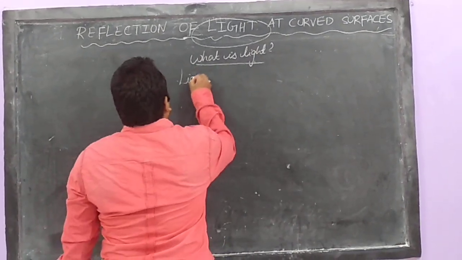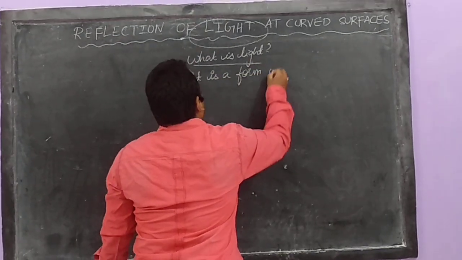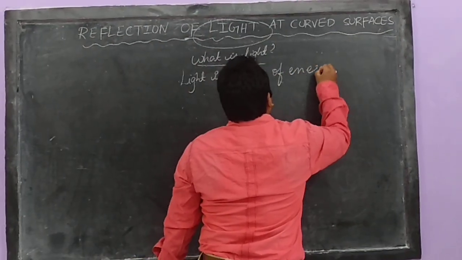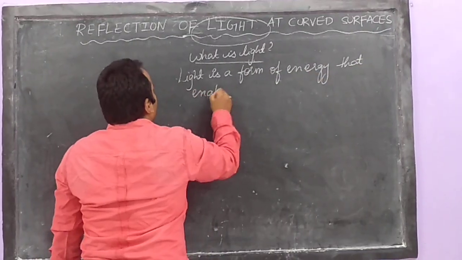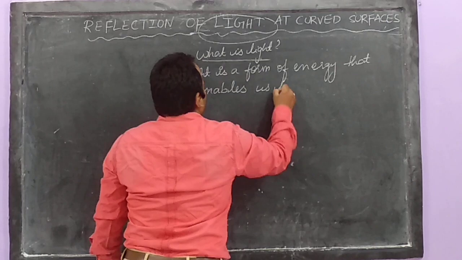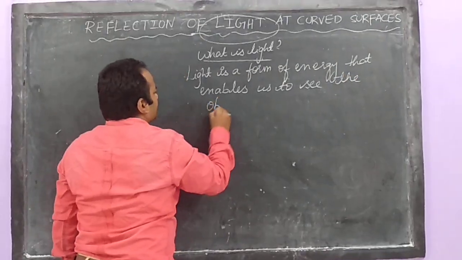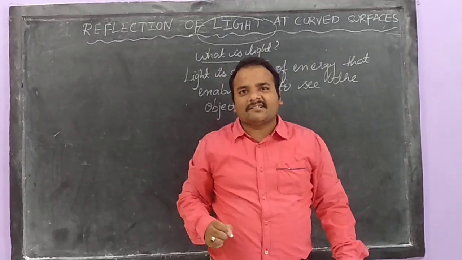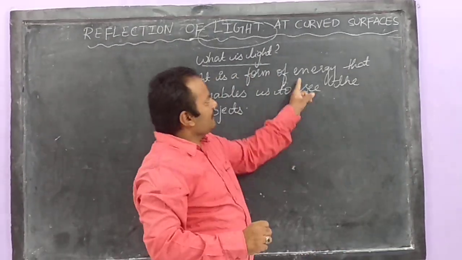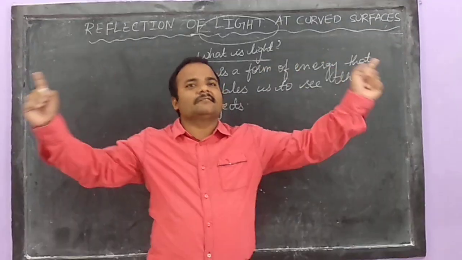I will say that light is a form of energy. Light is a form of energy that enables us to see the objects. I gave the example that if light is an energy, this energy is required for us to see the objects around us.